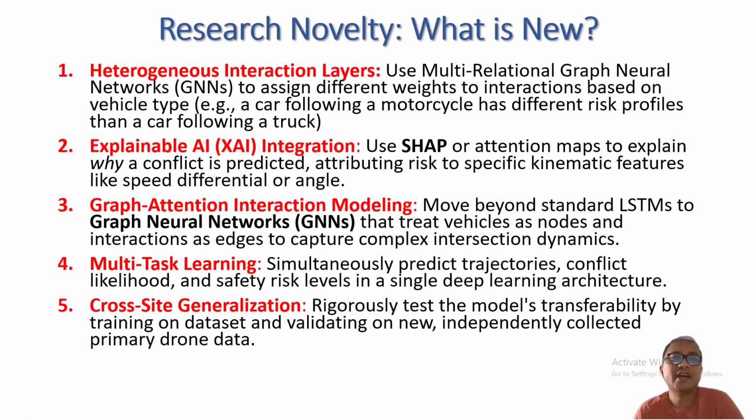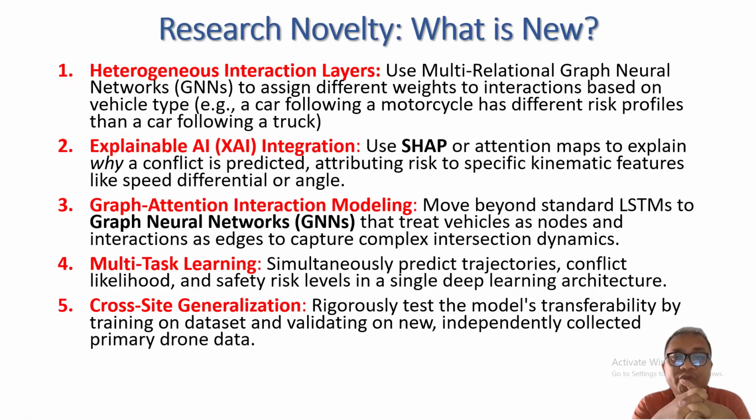If we look at the research novelty, which is the best part of this presentation, no one has presented this topic. Firstly, I will address the heterogeneous interaction layer, using a multi-relational graph neural network, GNN. It will assist with different ways to interact based on vehicle types, as they have different risk profiles.